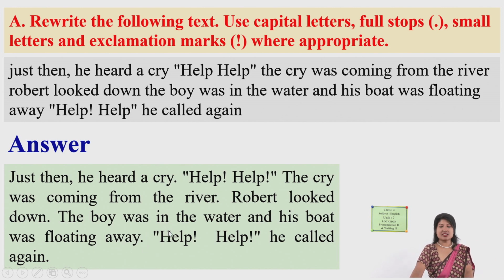Full stop. Again, help, help. You can see over here, one exclamation was already there, another was missing, so you can put it over here. He called again. Finally, it ends with full stop. Okay, so we have learned many things over here, many about use of many symbols over here.